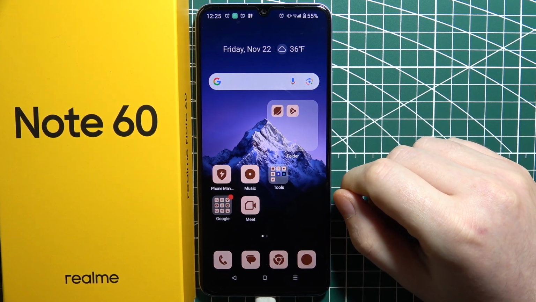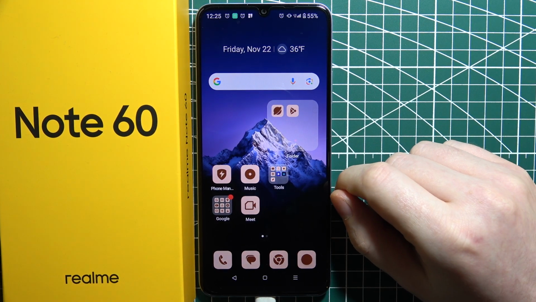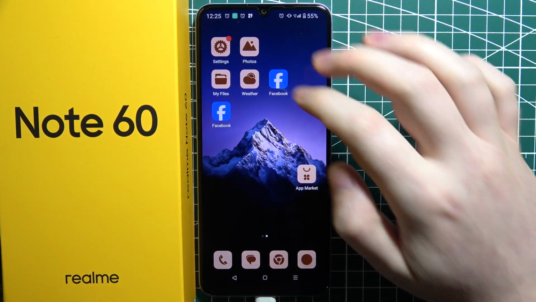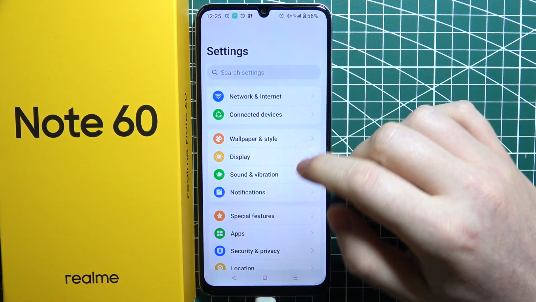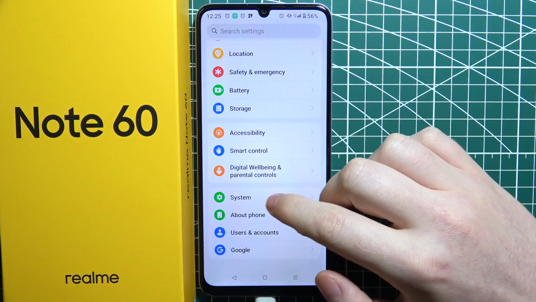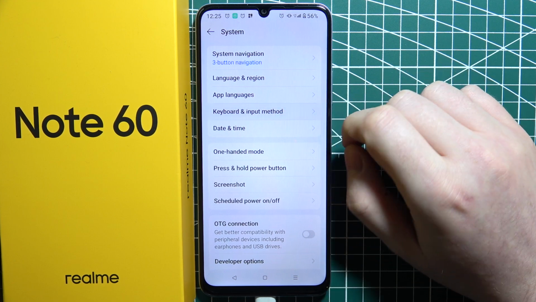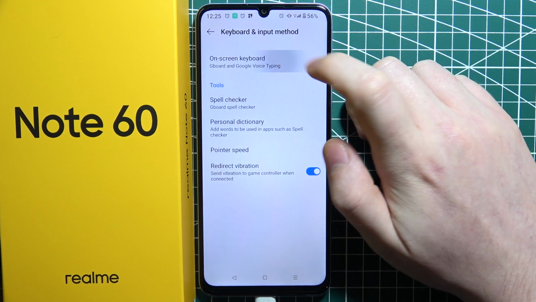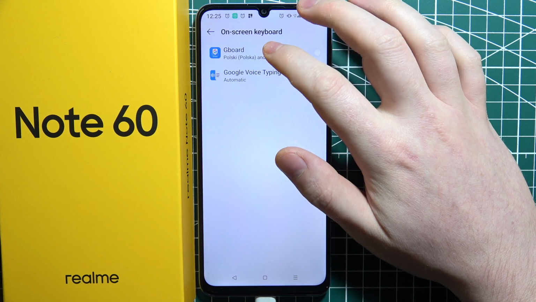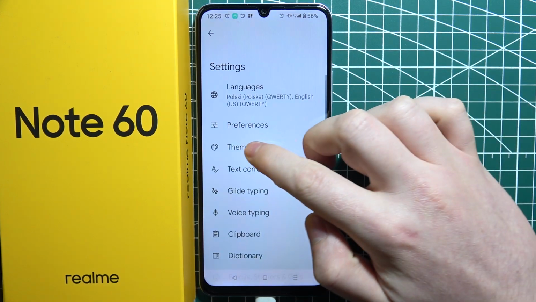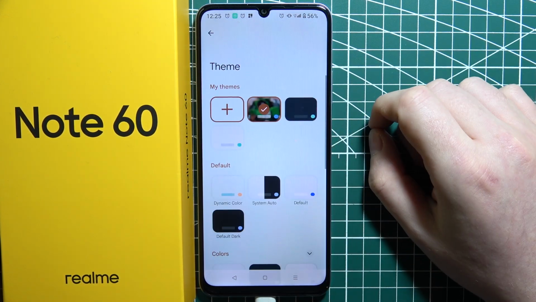To set up a custom keyboard layout on a Realme Note 60, first let's open our settings. Then we can scroll down and keep looking for system. Then navigate to keyboard and input method, go for on-screen keyboard and select Gboard. Now we can navigate to the theme and select it.